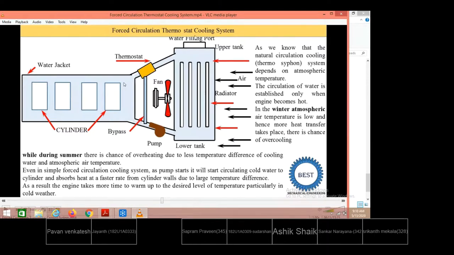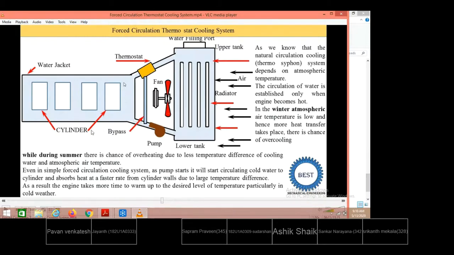In addition to that, a thermostat is also fitted. So first let us know, what is this forced circulation? For the same thermosiphon system that we have discussed, a separate pump is also included here. The function of the pump is to circulate the water through the cylinder jackets at a high velocity. That is the purpose of keeping a pump here.